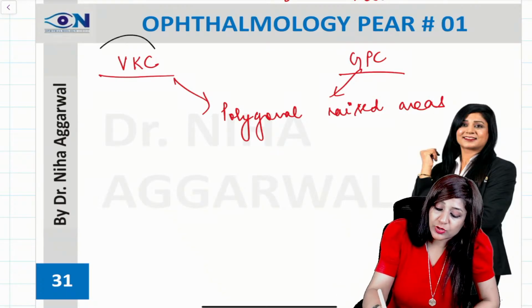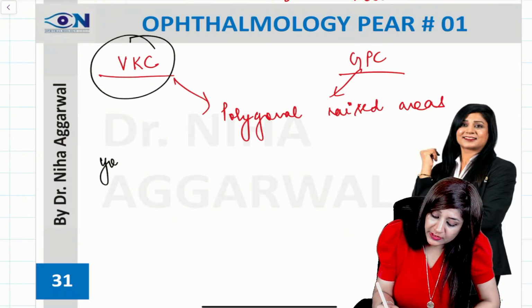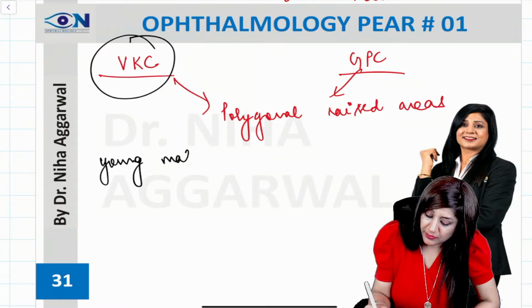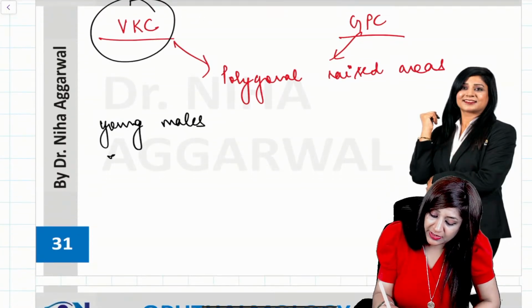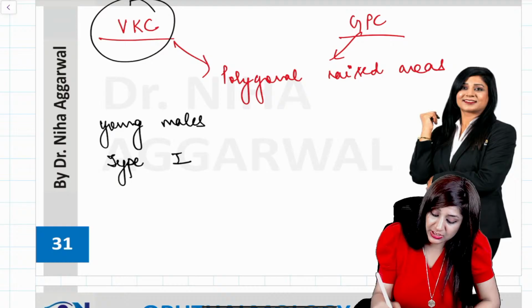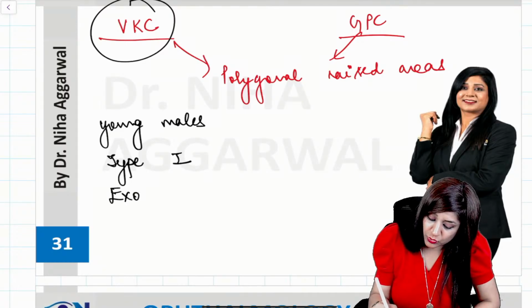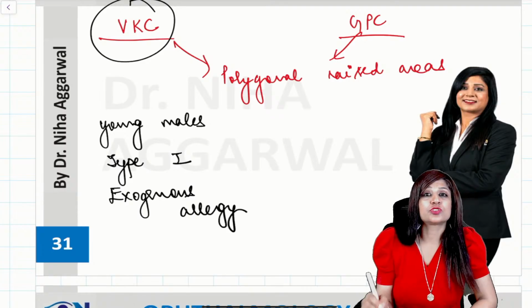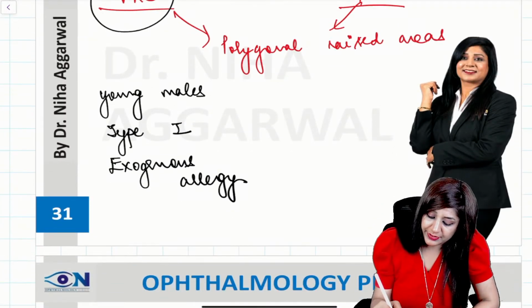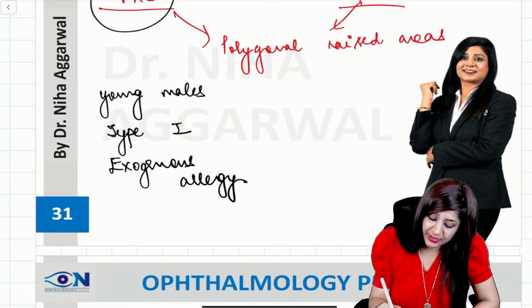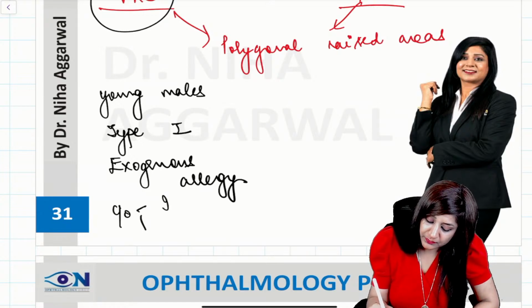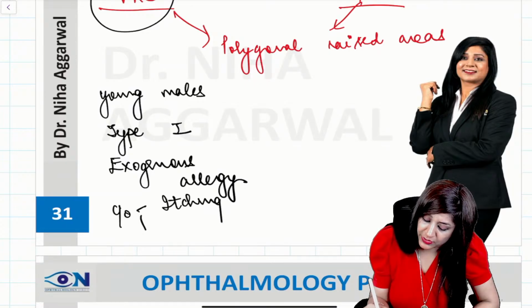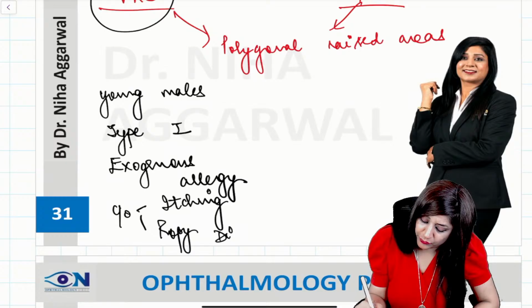Vernal keratoconjunctivitis will be common in young males, where we will have a type 1 hypersensitivity reaction. It would be an exogenous allergy, and here you will also get complaint of itching. We will have complaint of itching along with the ropey discharge.